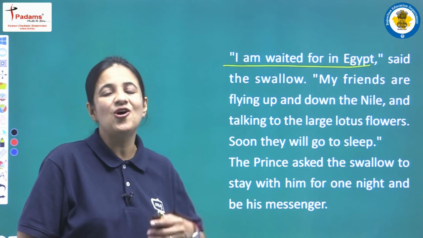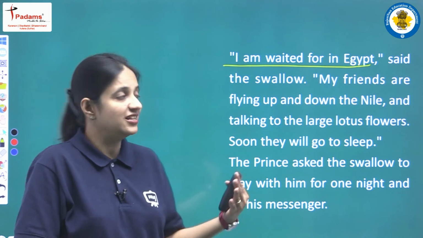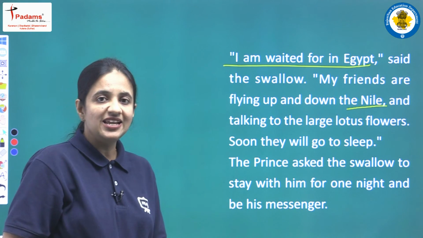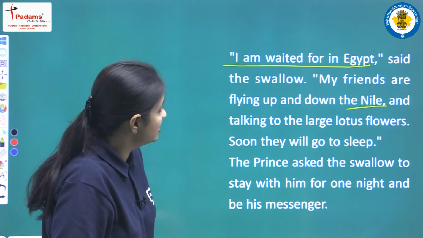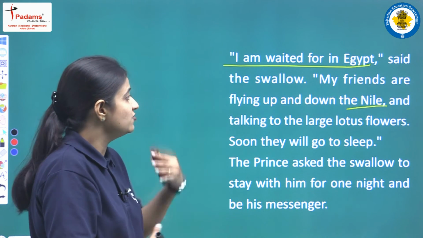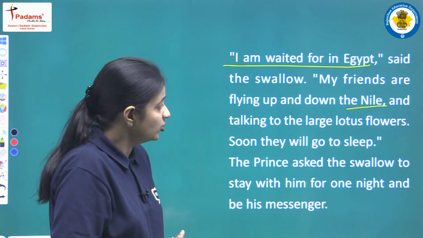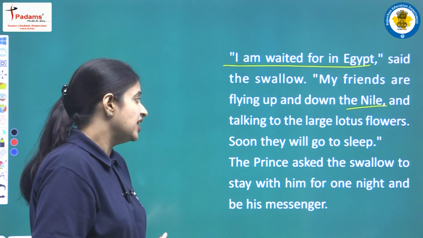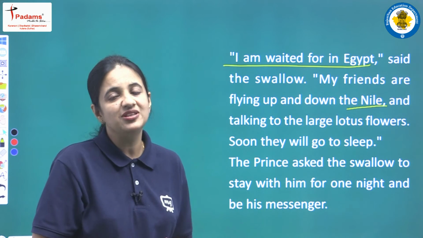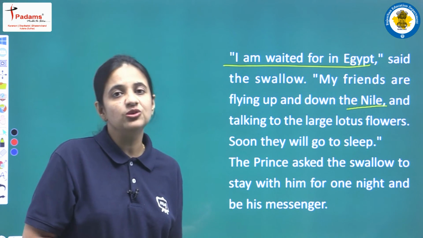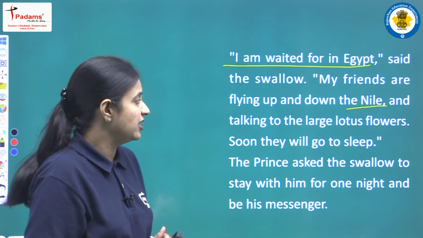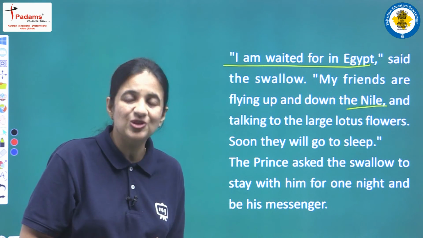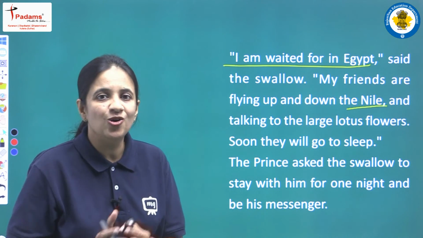Next he is saying that all my friends are already there in Egypt, and we all know about the Nile, the very famous river. They are flying up and down this river and talking to the large lotus flower that are there in Egypt. Soon they will go to sleep. As of now they are enjoying, but very soon, when there will be night, they will sleep. So I have to reach Egypt in daytime also, so that I can also enjoy along with my friends.